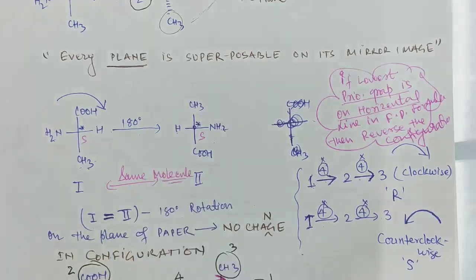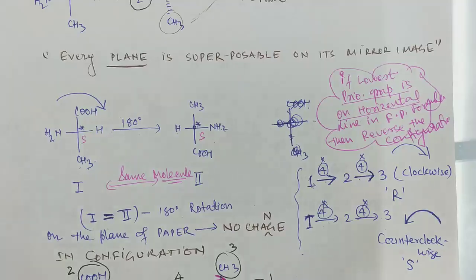So, dear students, no need to put a mirror, no need to check the superposability test. Just assign R and S and make the stereochemical relation between two structures, right?